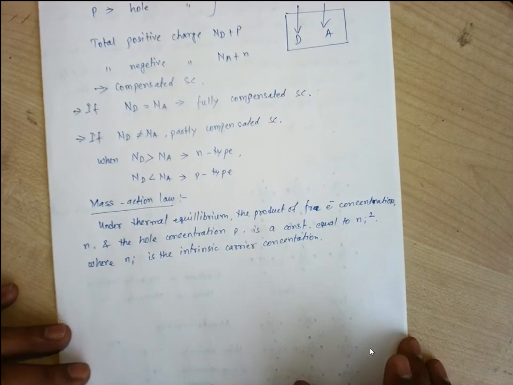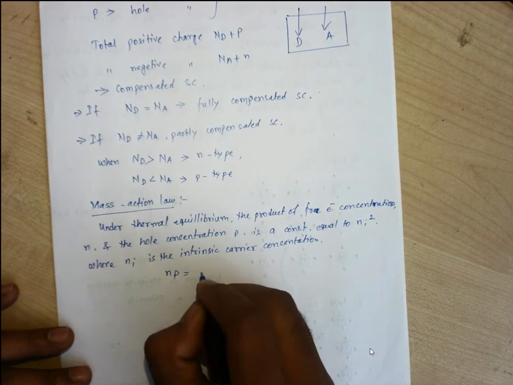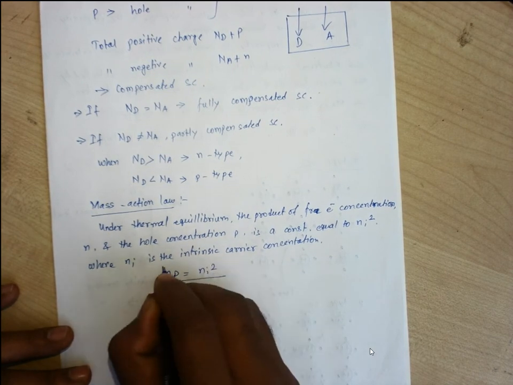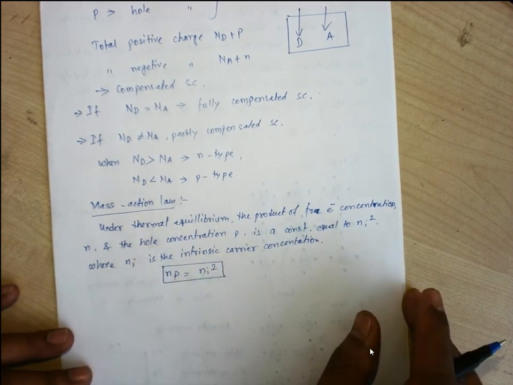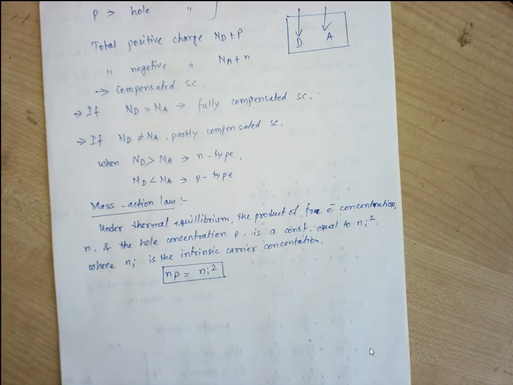So N into P is Ni square. N is the free electron concentration and P is the hole concentration. If we multiply these two concentrations under thermal equilibrium, we have the square of the intrinsic carrier concentration. Obviously this intrinsic carrier concentration Ni is a function of the temperature.